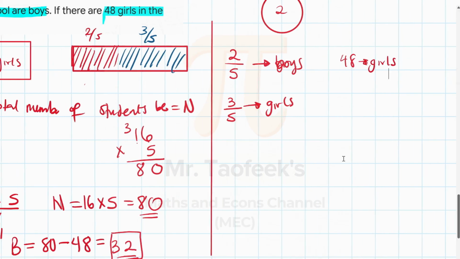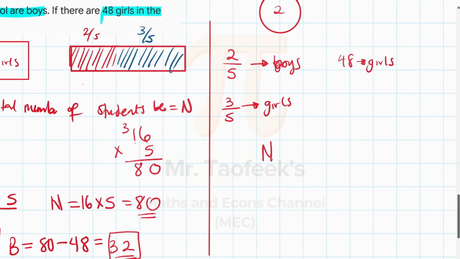So the total number of students in the school is just going to be the 48 girls times the reciprocal of the fraction of girls. 3/5 of the school have a population of 48. If you want to get the full population, just multiply that 48 by the reciprocal of the fraction of girls, which is 5/3. So that becomes 48 times 5 divided by 3.